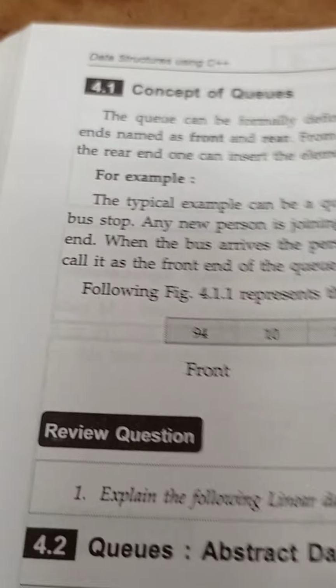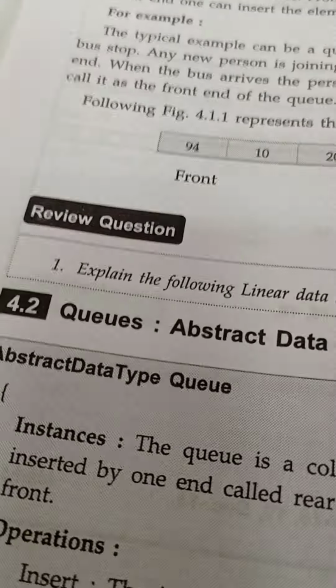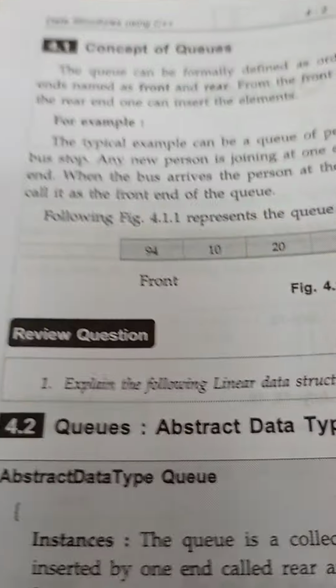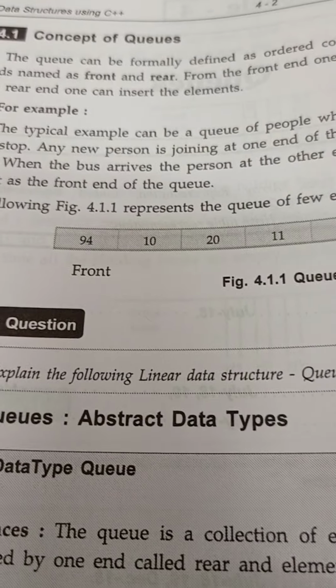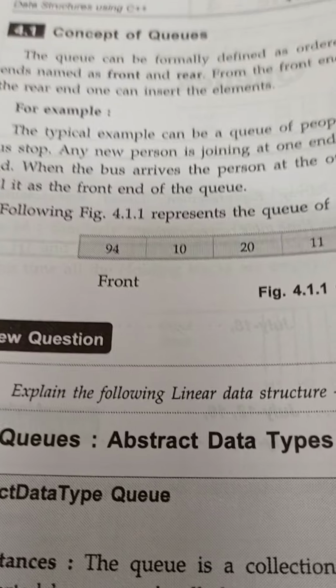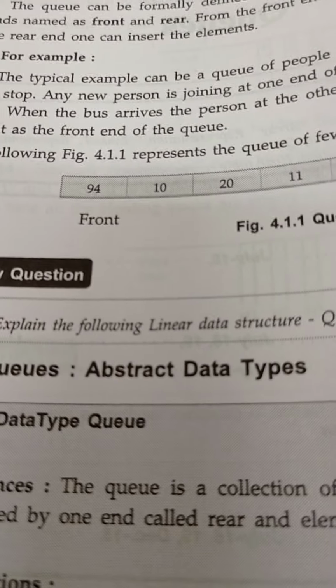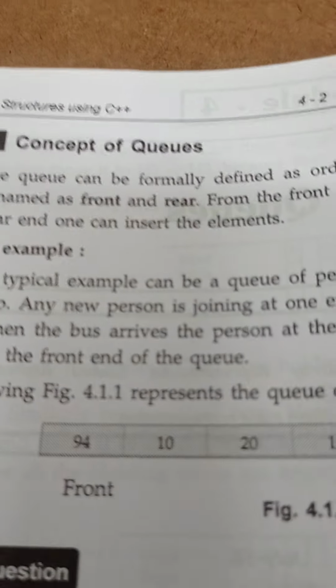For example, the analogy for a queue is a bus having two doors. From the back door the people will enter the bus, and from the front door people will leave the bus. It is the same type. It is also a queue in which we insert the data from the rear end, but the data is retrieved, taken outside or accessed from the front end. This is about the queue. Simple, it works on the principle of FIFO.